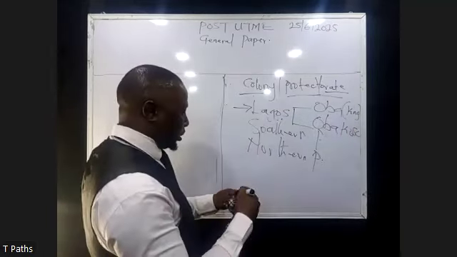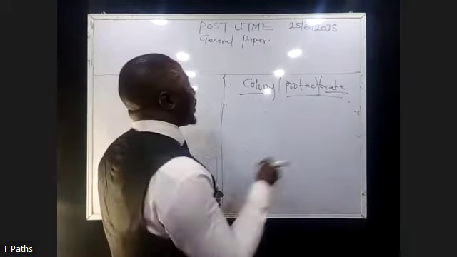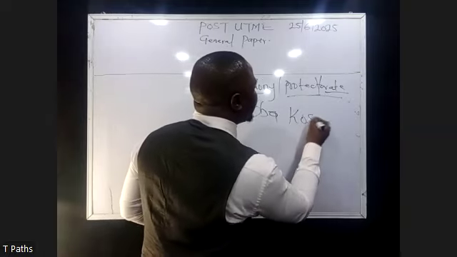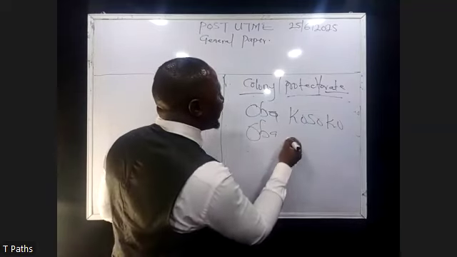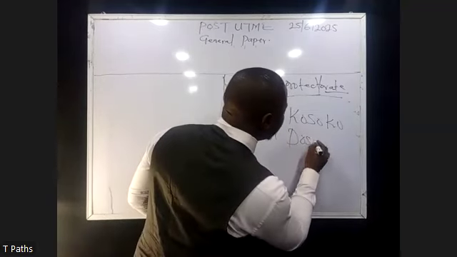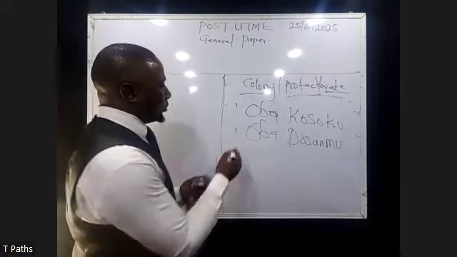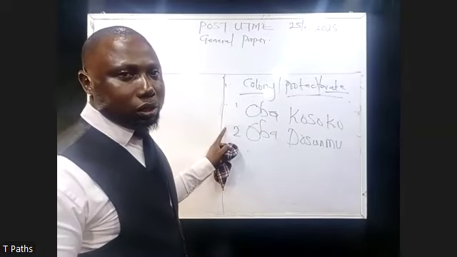We have Oba Kosoko, right? Then we have Oba Dosumu. These are the two kings that are prominent to rule Lagos State.